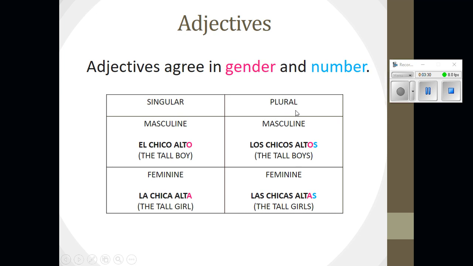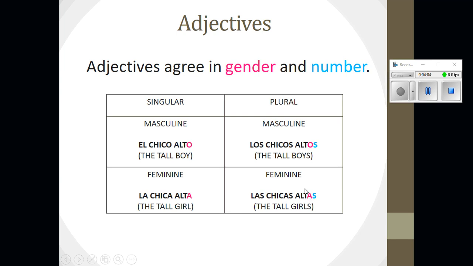On the plural side, we have the tall boys. Okay, so we notice again that our adjective comes after the noun, which is different than in English. Okay, and that we want it to agree with the word chicos in gender and number, so masculine and plural, los chicos altos. Okay, and finally, the feminine, plural, the tall girls, we see that, again, the adjective comes after the noun, and that it agrees in gender and number, so that it's feminine and plural, las chicas altas.